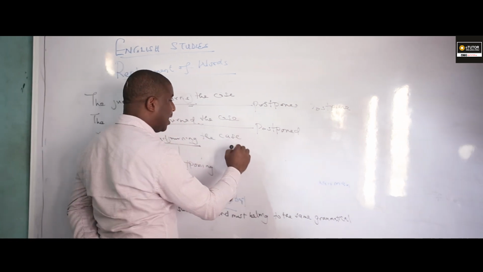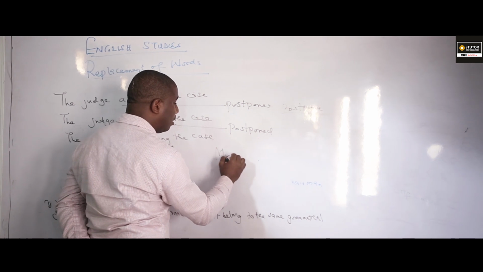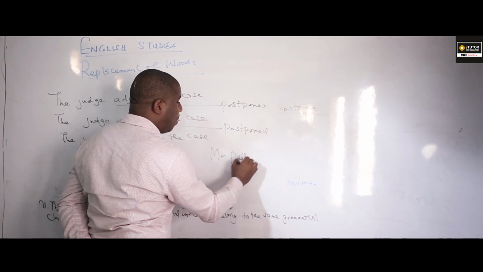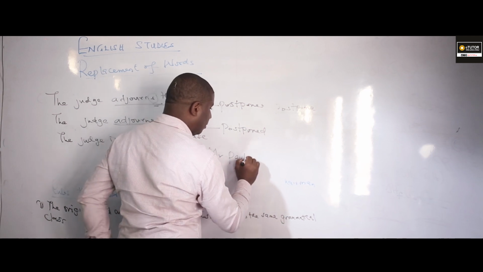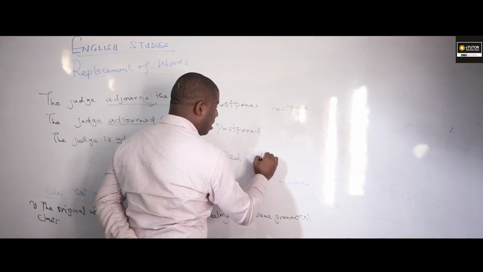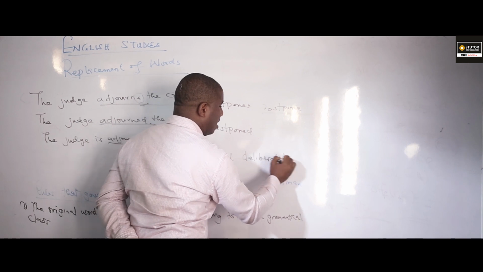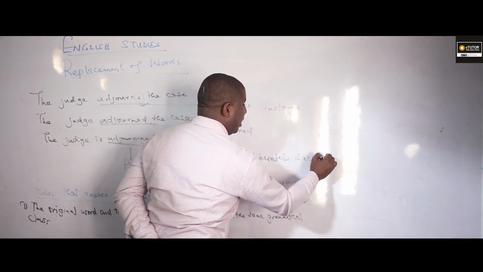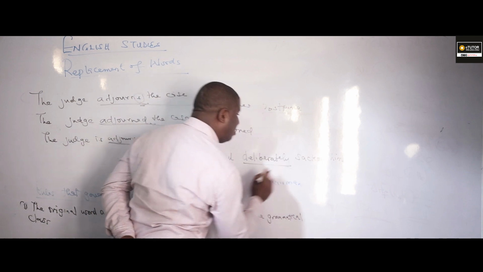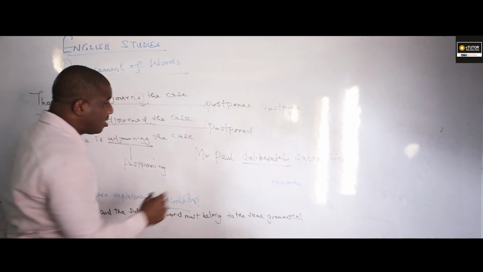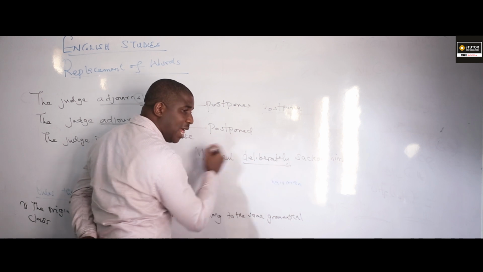Okay, look at this sentence. Mr. Paul deliberately sagged in. Okay. The examiner underlines deliberately. Of course, deliberately is an adverb. It ends in what? Ly.